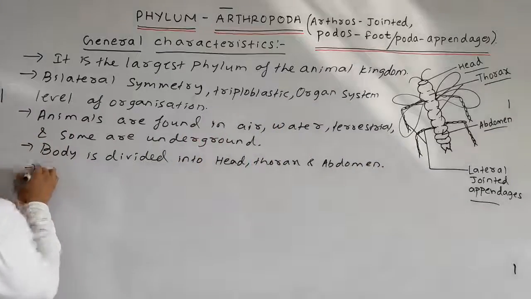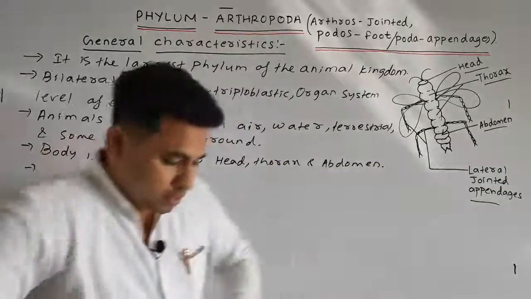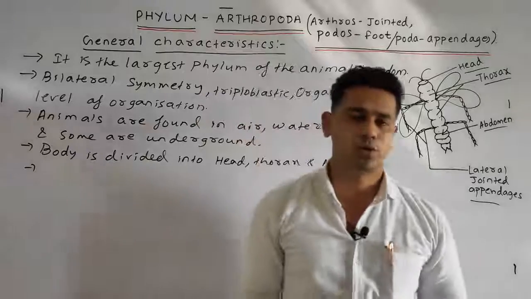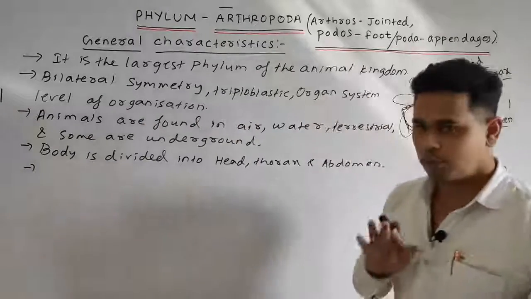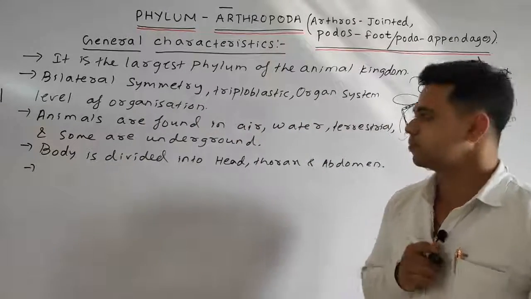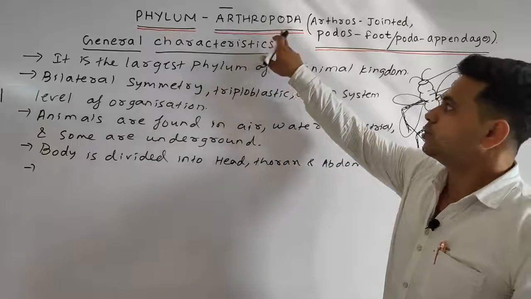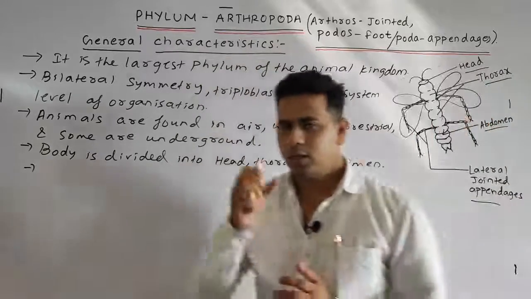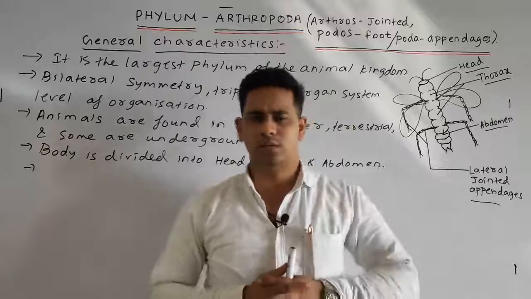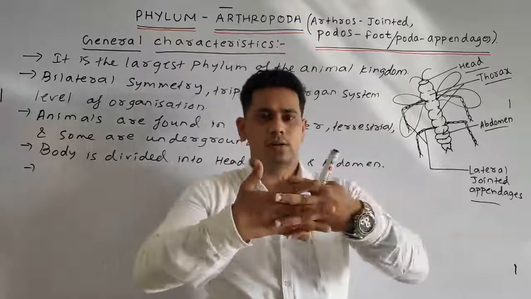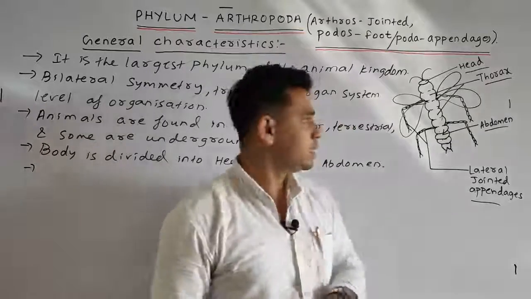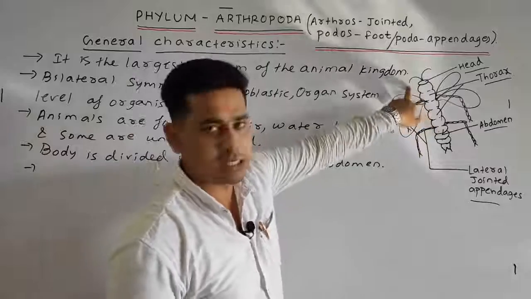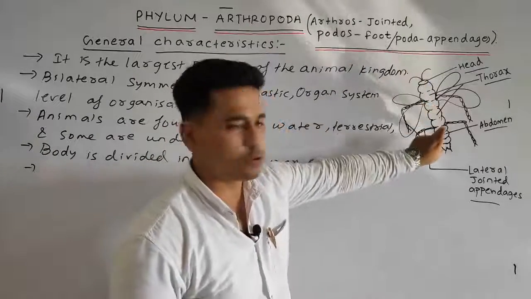Next point. In some organisms which belong to the arthropoda, not all, the head and the thorax region somehow look fused. See, here the head is distinct, this one is the thorax, this portion is the abdomen.